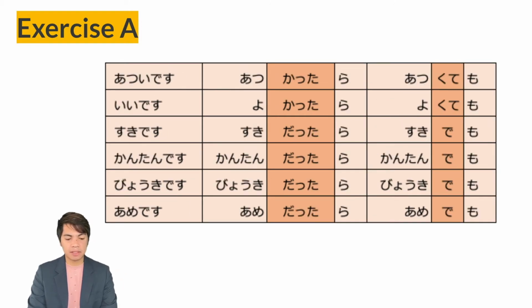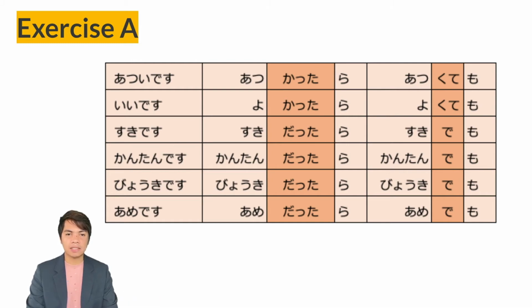Next, for the adjectives, let's start from atsui desu. Atsui desu, it's hot. So we will use the plain past form, the ta form of atsui desu. Atsukatta plus ra, atsukattara. If it's hot, then the temo pattern, we will use the te form of atsui, atsukute, plus mo, atsukute mo, even if it's hot. Next, the adjective ii desu. So we cannot conjugate the adjective ii, so we will use the yoi. So the past tense is yokatta, plus ra, yokattara. The te form is yokute, plus mo, yokute mo.